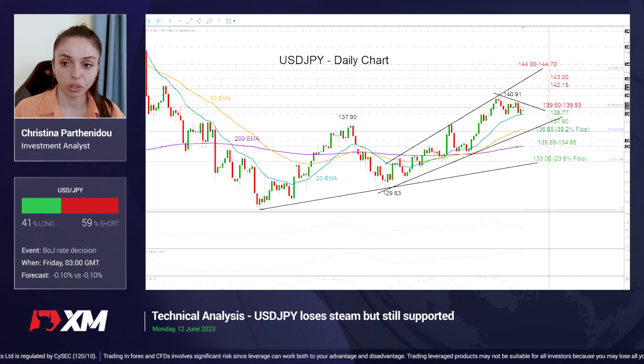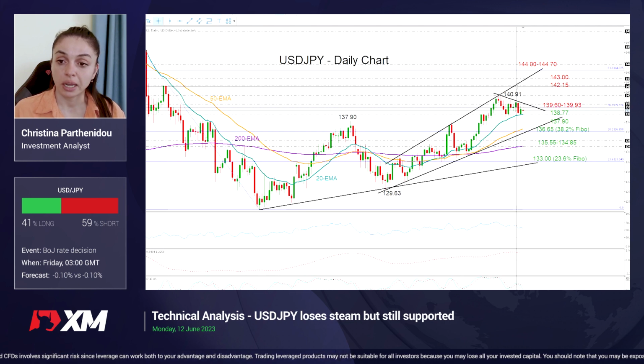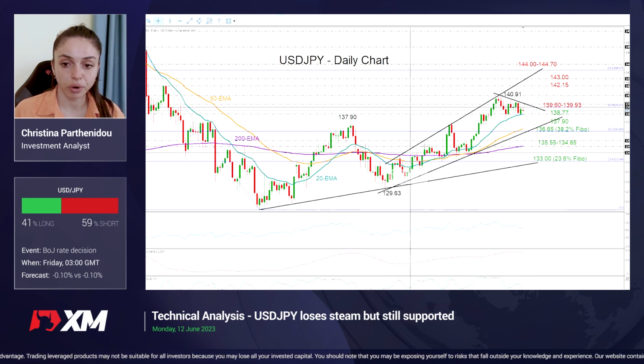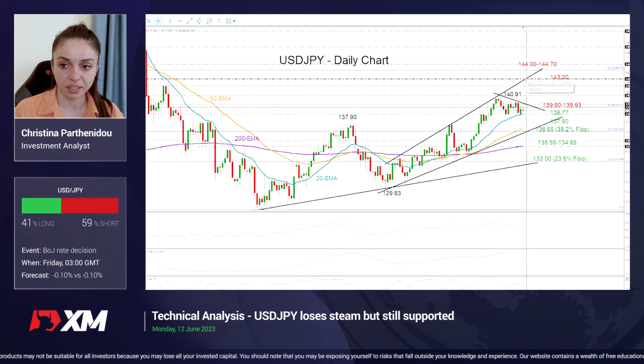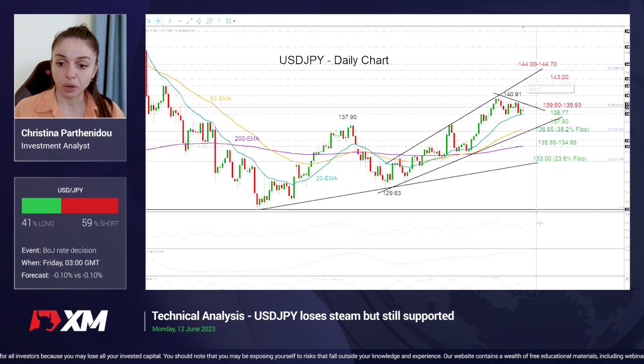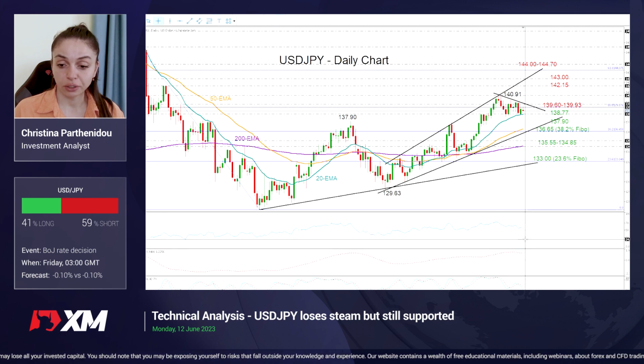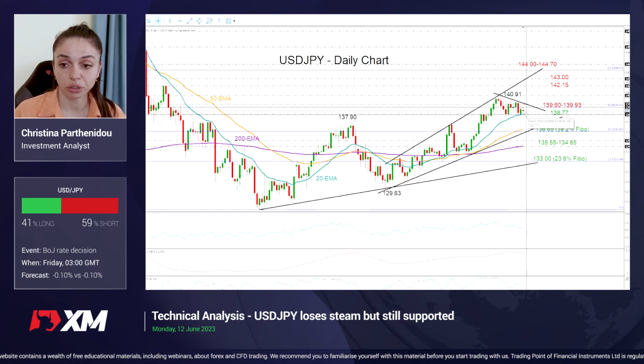a challenge around 142.15. That is where the price paused back at the end of November. And if buying appetite continues from here, then the next barrier could emerge around this strong resistance line at 143. Now looking at the technical indicators, all the indicators have been sloping downwards lately, so there is little support for the bullish case. Some caution may remain. However, selling pressures may not emerge unless the price drops below 138.77.